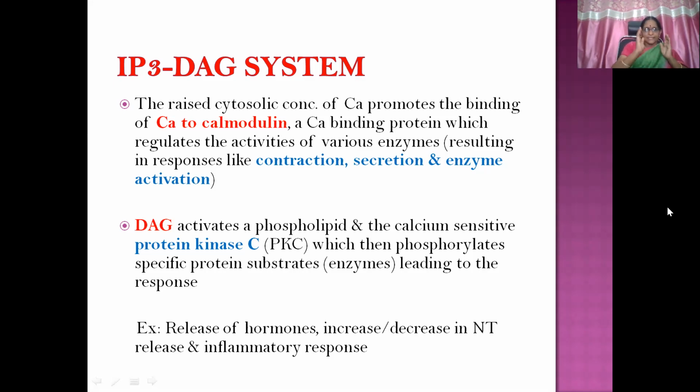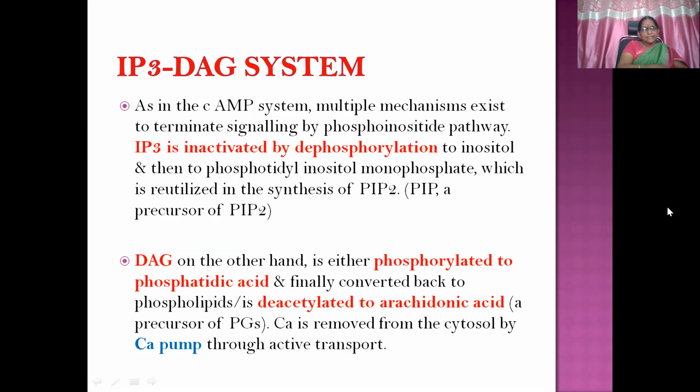DAG stays back within the cell membrane itself. It activates a phospholipid and calcium sensitive protein kinase C, which then phosphorylates specific protein substrates, leading to the response. Examples are release of hormones, increase or decrease in neurotransmitter release, and inflammatory response. Then, as in the cyclic AMP system, multiple mechanisms exist to terminate.